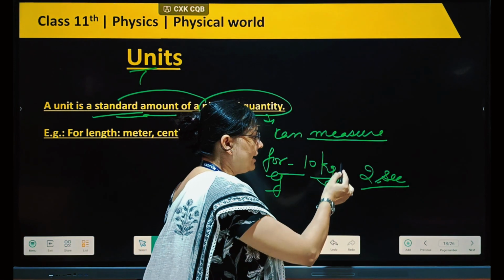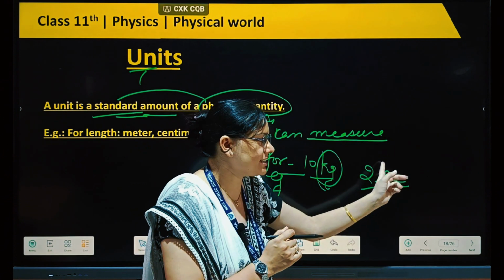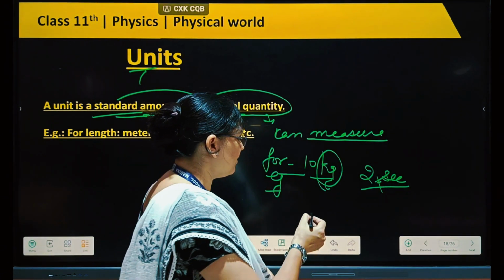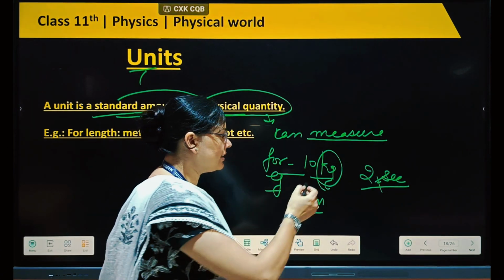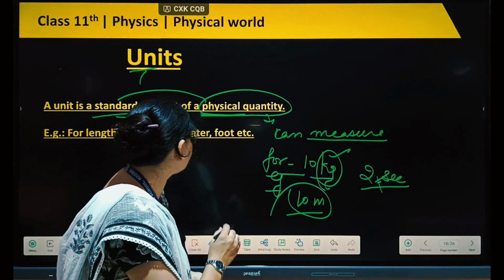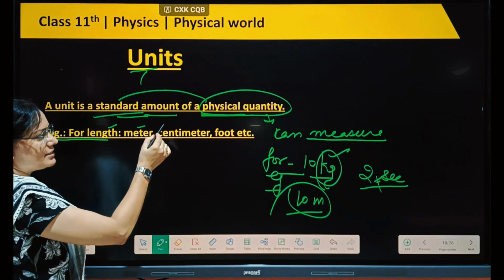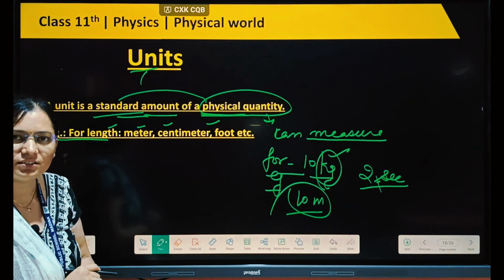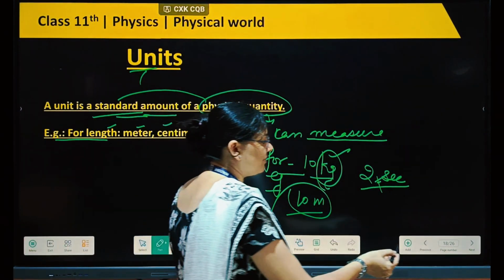If I write here kg, then you can easily tell me that it is mass. If I write second, you can tell me this is time. Yes or no? If I write 10 meter, you can tell this one is not mass, but distance. Yes or no? So here are examples of units of length: meter, centimeter, foot. These are the different units of length. Length has units, but of different types.